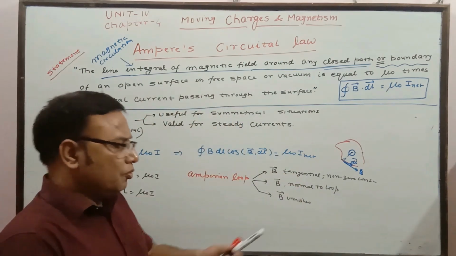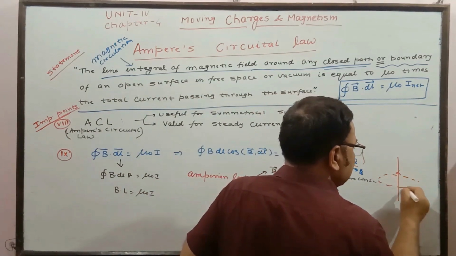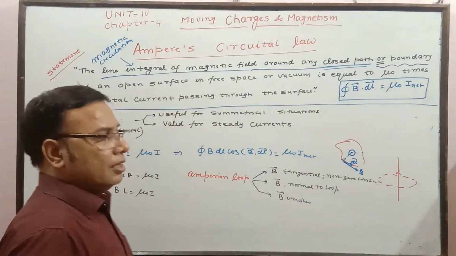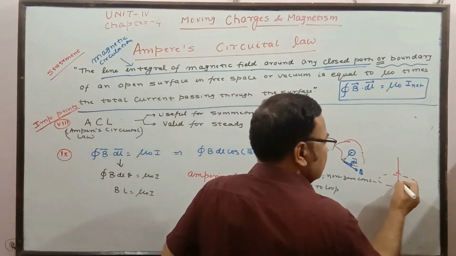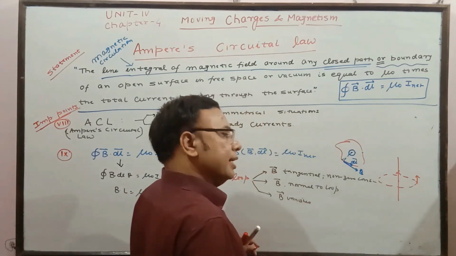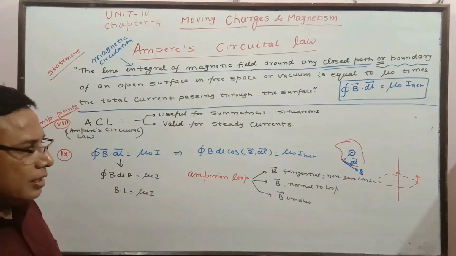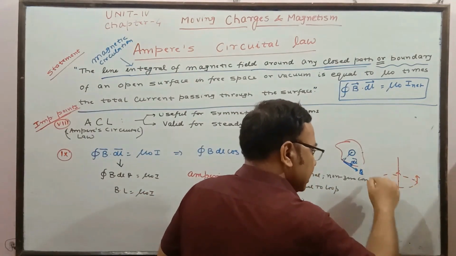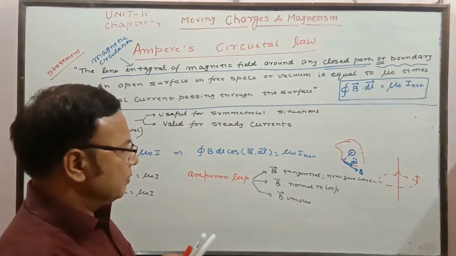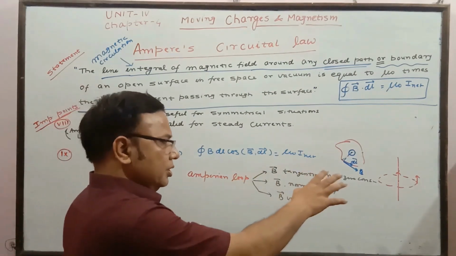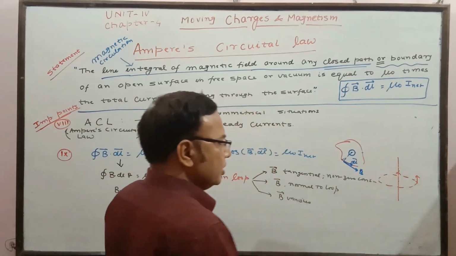B tangential and non-zero we are going to study in a current carrying wire. Suppose a current carrying wire is there. We are going to choose an Amperian loop, just like the Gaussian surface we had studied in electricity or electrostatics. So here, due to this particular wire, the field is tangential to the loop. This Amperian loop is actually an imaginary geometrical entity. This is not a real loop. We are just imagining that this particular loop is there, in the same way as we did for the Gaussian surface. That was an imaginary surface. So here these are symmetrical situations, and in symmetrical situations we can find the field. So tangential and non-zero is what we are going to get in this case.